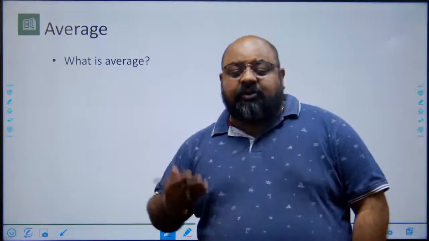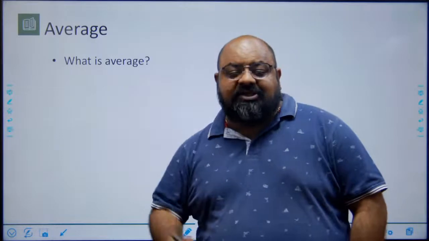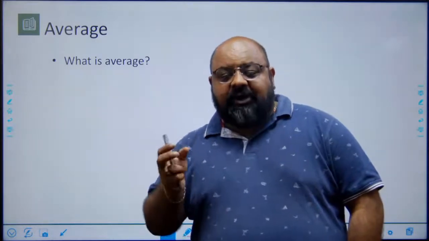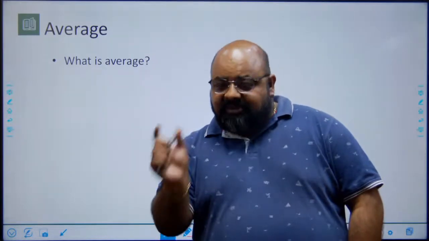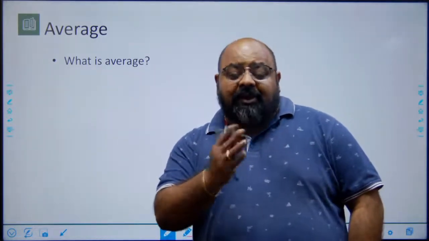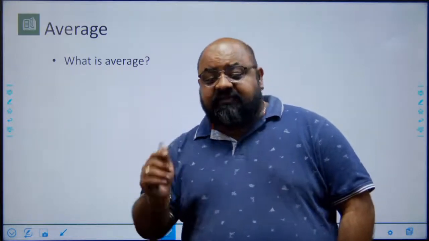Now suppose he's a batsman, you will have scores. What you may not be able to do is see all the scores that he's made so far. So therefore you would need a representative number which will help you decide by just looking at that number how the player typically plays, right? These numbers are typically called measures of central tendency.